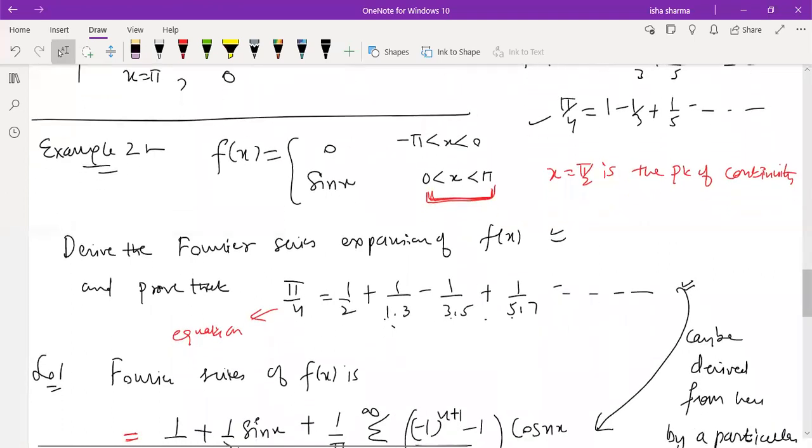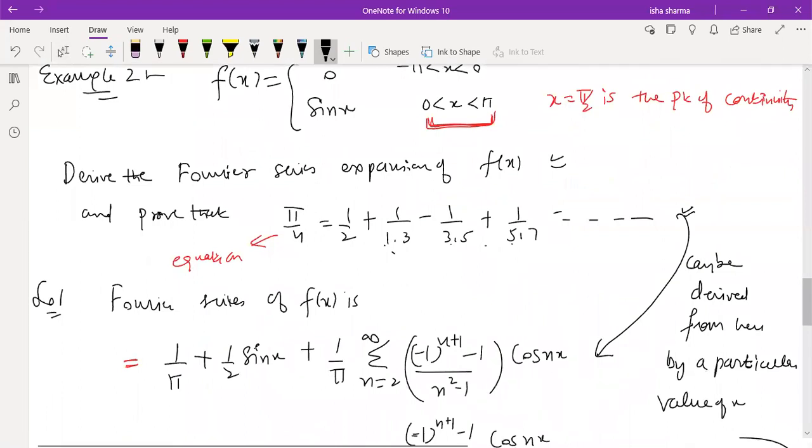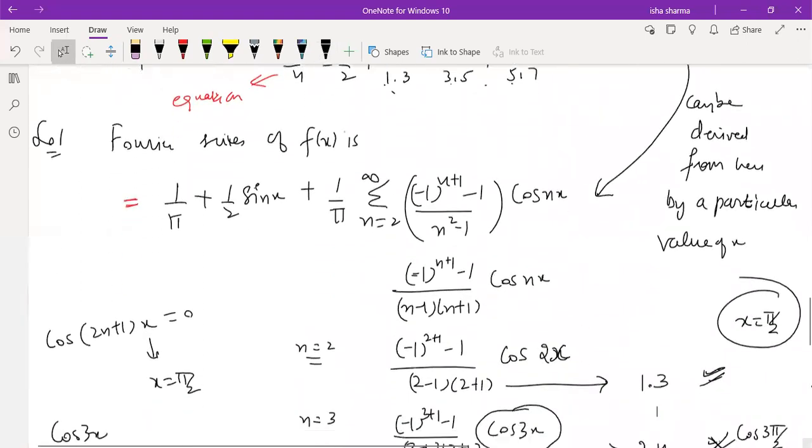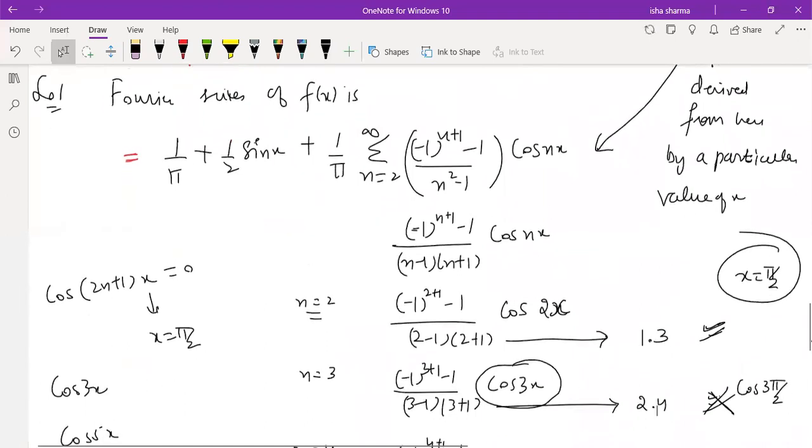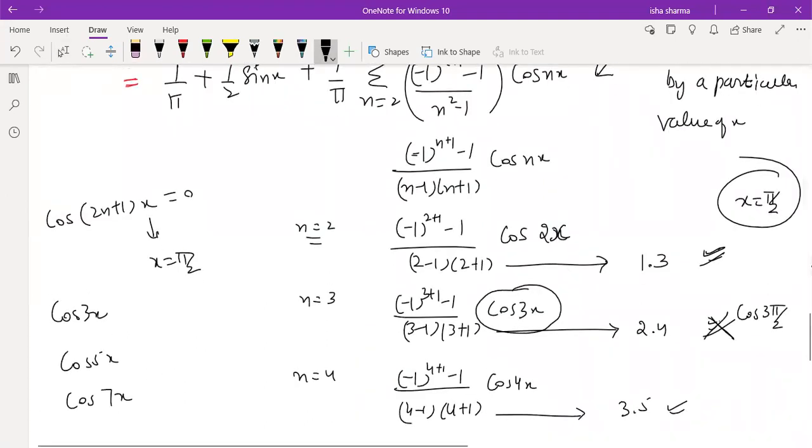Since this question we have already done, I directly used its Fourier series. So its Fourier series was this, which we derived. Now important is, when you are given this kind of question, you need to identify what point should be chosen so that this expansion is proved. We figured out that if we start expanding terms of this summation, the denominators are turning out to be 1 into 3, 2 into 4, 3 into 5, and then we compared with the expression which is given to us. We do not need these kinds of terms. We figured out that we just need the even multiples of x, right? So we should find that value of x where the even multiple term will survive, but the odd multiple will die out.